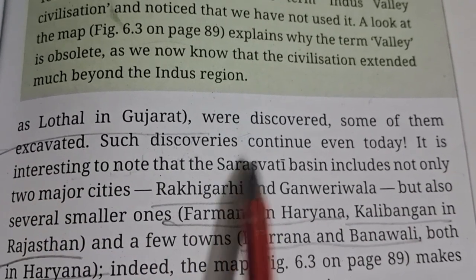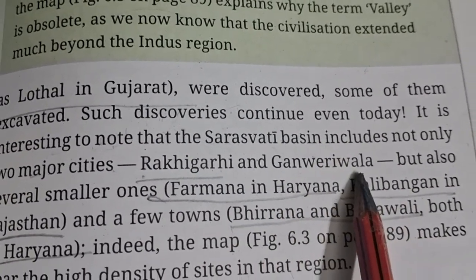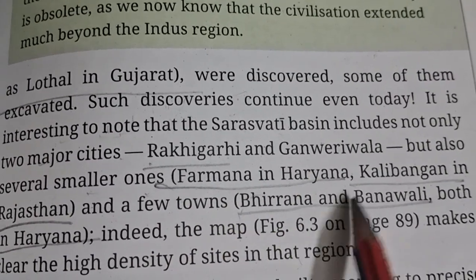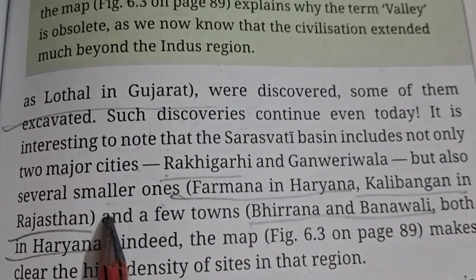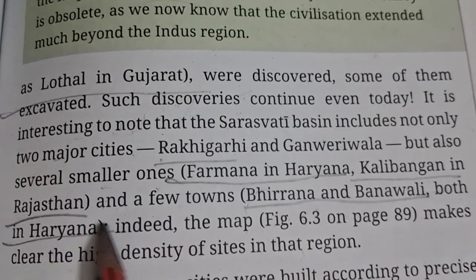It is interesting to note that the Saraswati basin included not only two major cities, Rakhigadi and Ghaneriwala, but also several smaller ones: Farmana in Haryana, Kalibangan in Rajasthan, and a few towns, Banawali and Birana, both in Haryana.